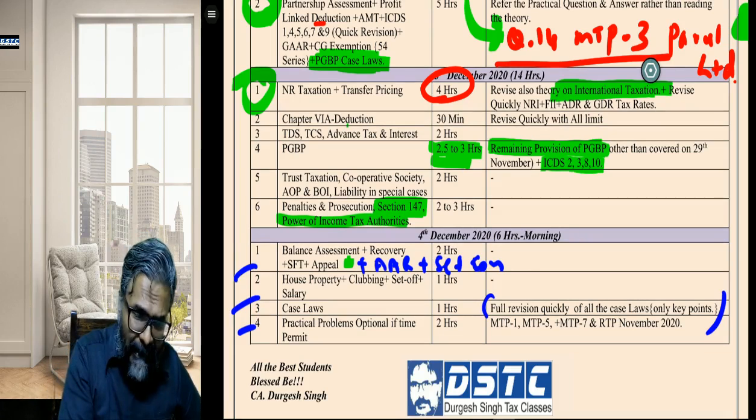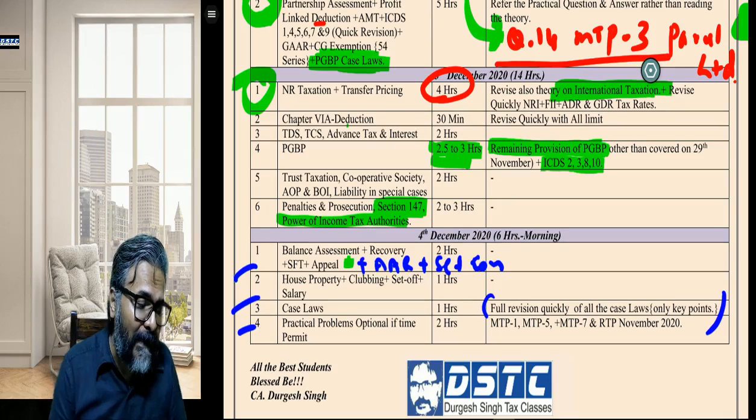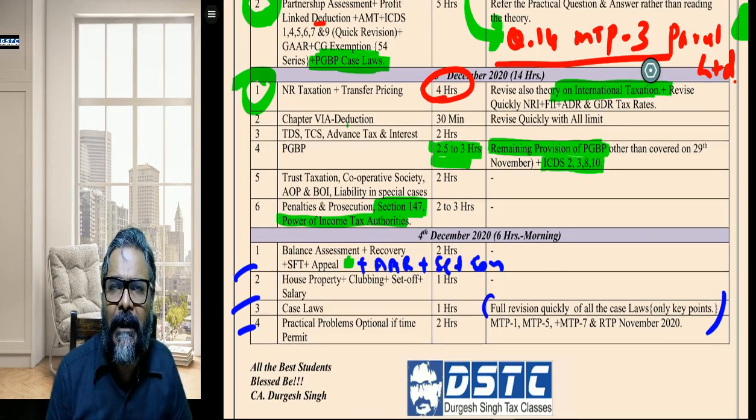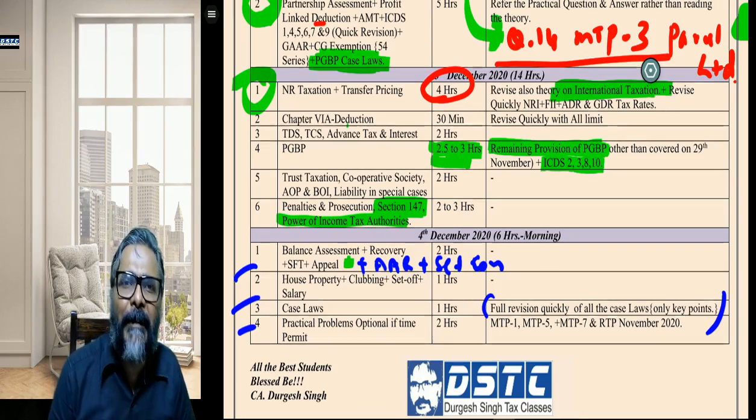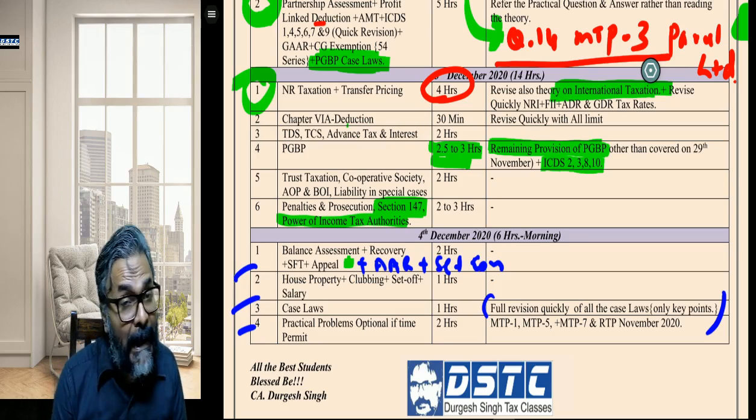If you want to do a second revision, please do it. And last but not the least, point number 4, practical problems, optional if time permits: MTP1, MTP5, MTP7 and RTP of November 2020. But again, I am repeating with a disclaimer, those who have not done these MTPs are not supposed to do anything new.